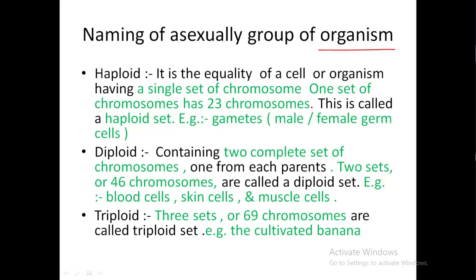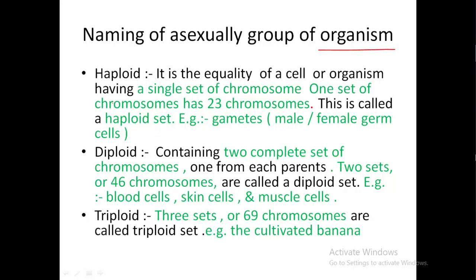Naming of asexual groups of organisms has three types. One is haploid, second is diploid, and third is triploid. What is the meaning of these? So we will learn now.